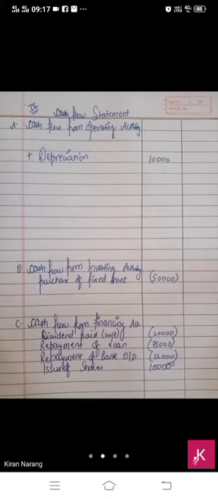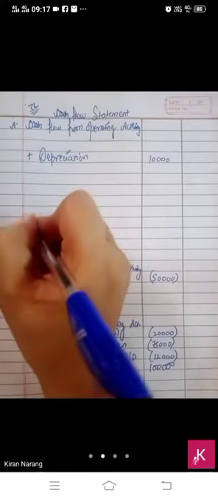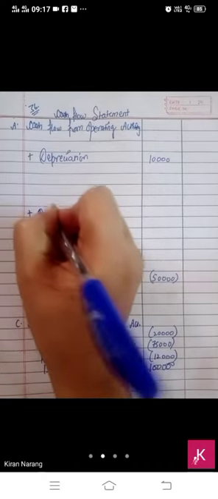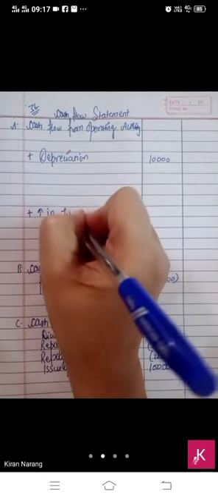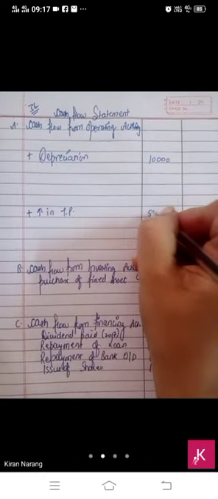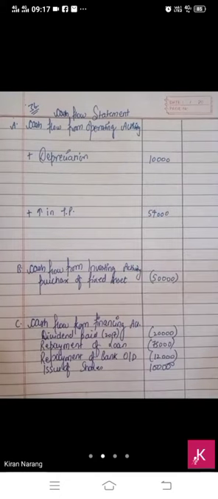Now trade payables are showing an increase of 54,000. From 96,000 to 1,50,000, 54,000 is the increase. So add the increase in trade payables, 54,000. Then, bache, short-term provision for tax is given to you.